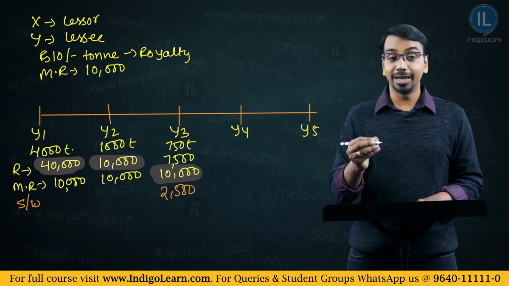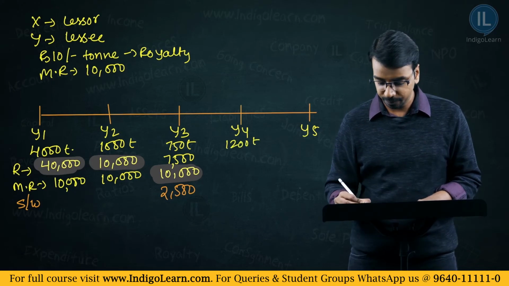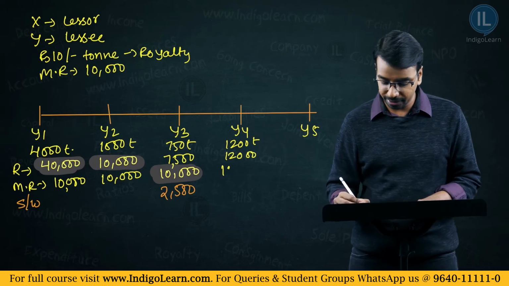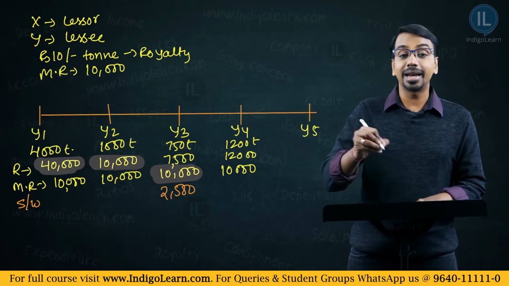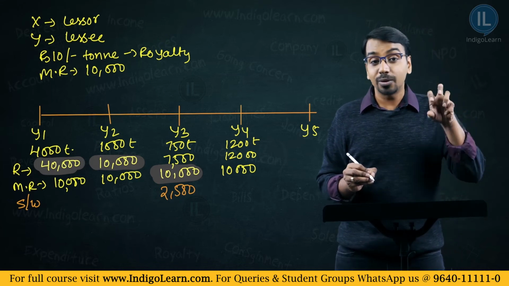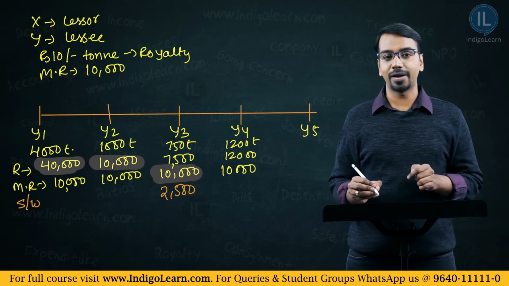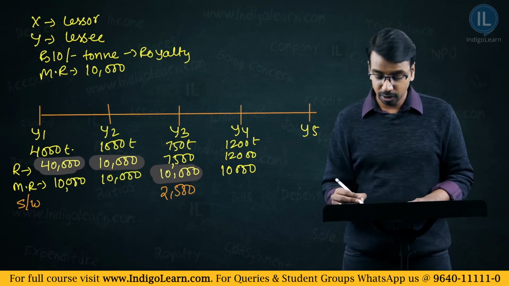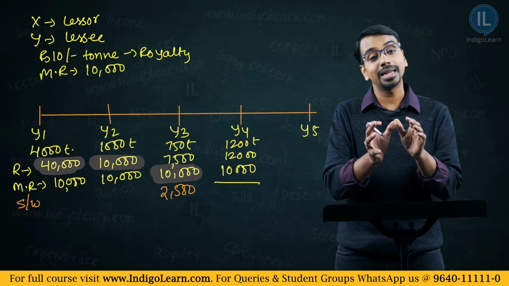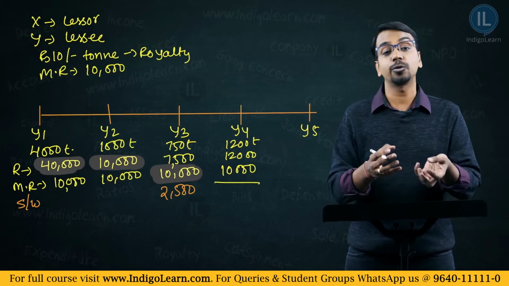What does it say? Arising in any year can be set off in the next 2 years. So what happens? In year 4, the actual output becomes 1200 tons. What is the royalty? Royalty is 12,000. And how much is the minimum rent? 10,000. Is there any short working? There is no short working in this case. But if there was a provision to set off the earlier short workings, which is 2,500, how much will be set off here? What you will do is this 12,000 minus 10,000, because 10,000 anyways you have to pay to the lessor.